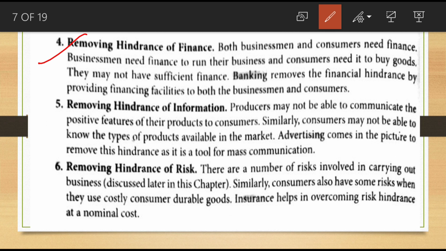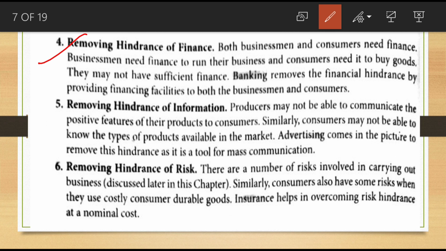So why does the businessman require money? Businessmen need finance to run their business, isn't it? Consumers also need money. What for? Consumers need to buy goods, but they may not have sufficient finance. Sometimes, in certain situations, they don't have sufficient finance for meeting their needs. In such a situation, how will commerce remove that problem?